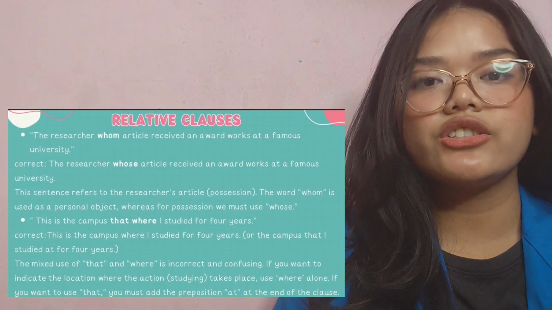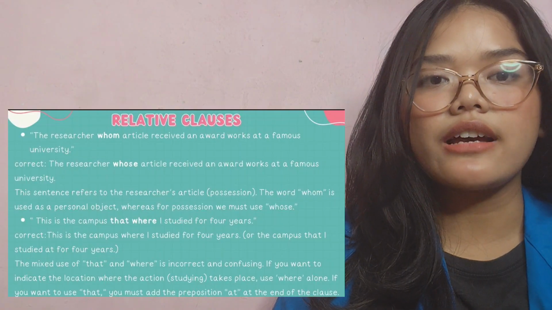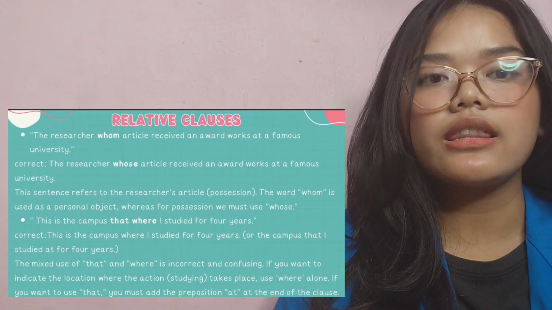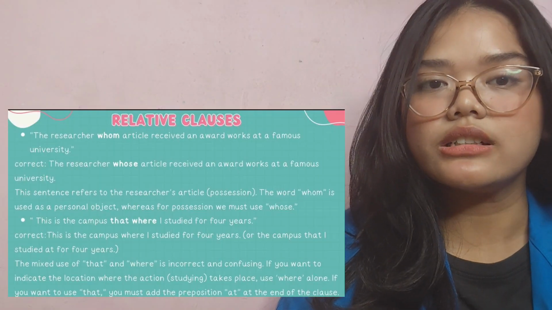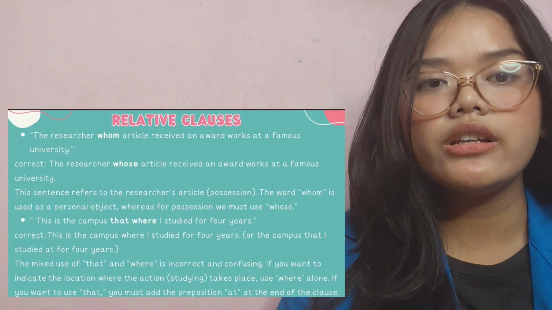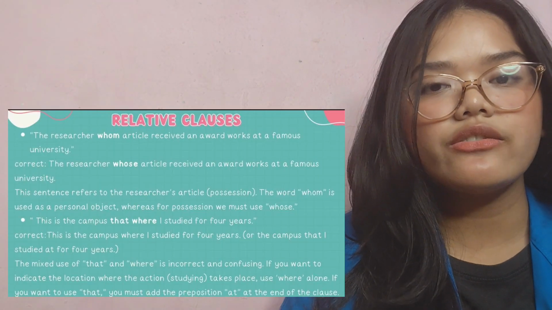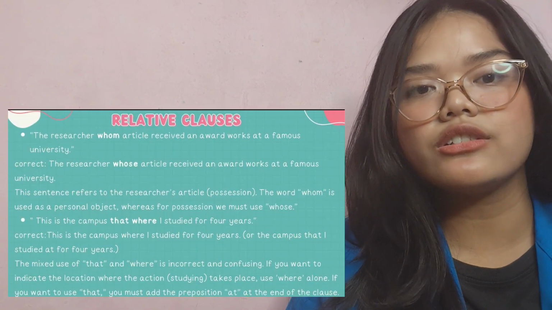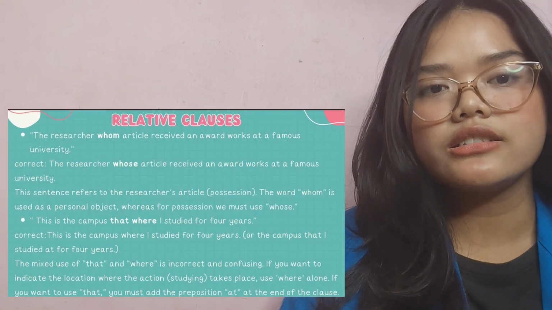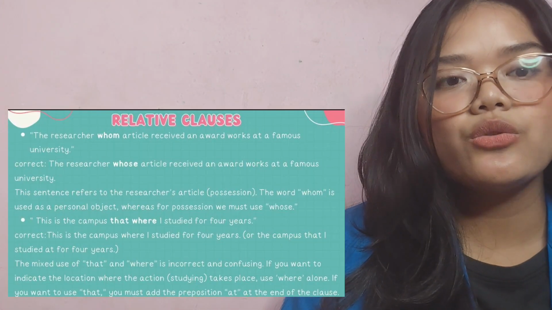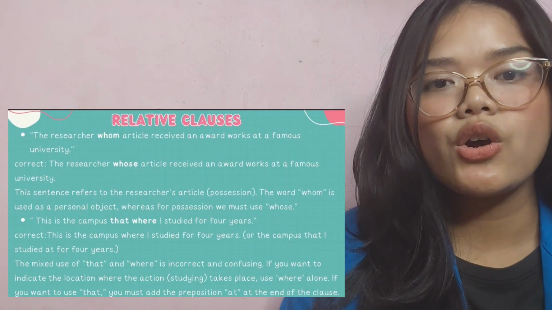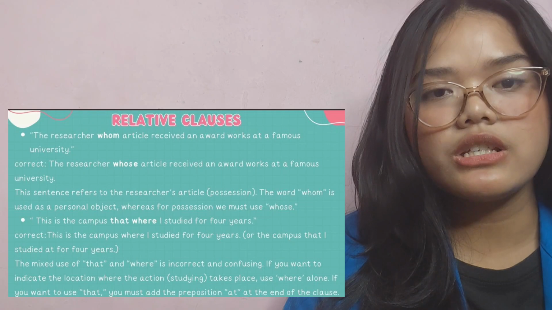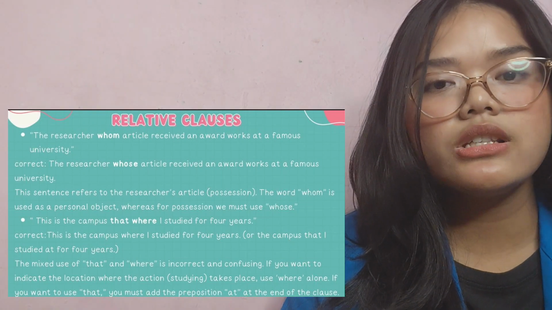Next is, "The researcher whom article received an award work at a famous university." Correct: "The researcher whose article received an award works at a famous university." This sentence refers to the researcher's article, a possession. The word whom is used as a personal object, whereas for possession we must use whose.